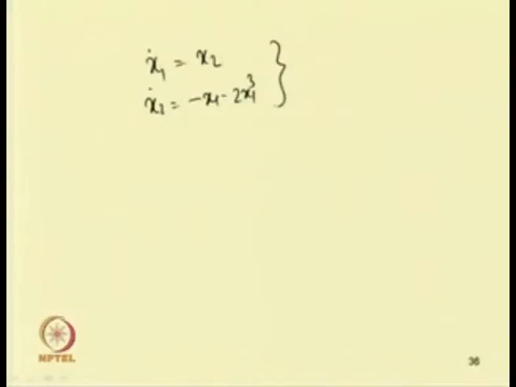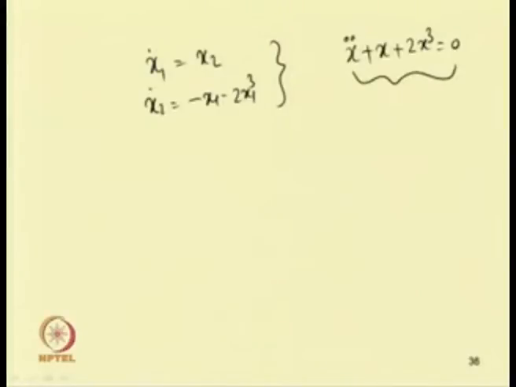That means we have taken the equation x double dot plus x plus 2 x cube equal to 0. So, let us take this equation.